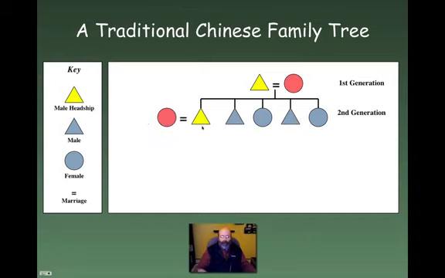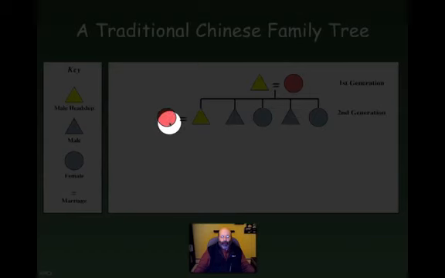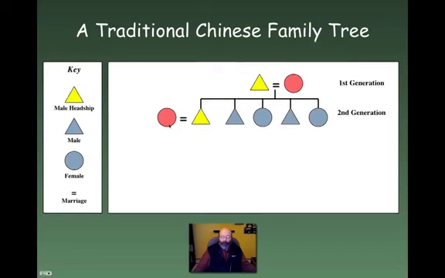Okay, so let's get him married as well. Now he marries this girl. Now what's interesting is this girl came from a different family, but because of patrilocality, she has left her other family and is now going to live with this family. So in many ways, she's becoming like a 6th child, like a new daughter to this family, and she will become a productive member of this family.